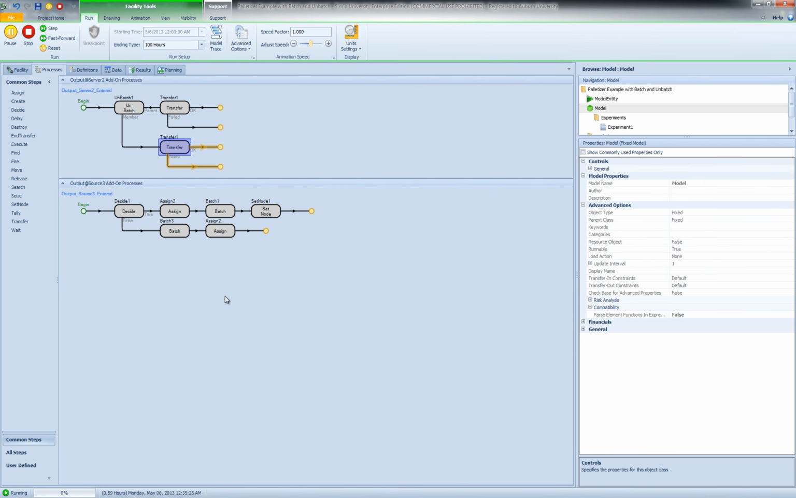One last thing that I would like to mention is that the batch and unbatch steps do not appear under the common steps, so you will have to select all steps, and then you will see all different steps that you can use in your processes, and there you will find batch and unbatch.